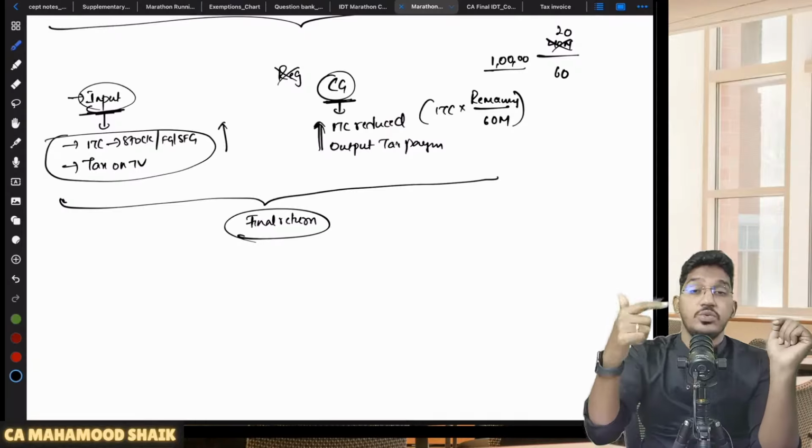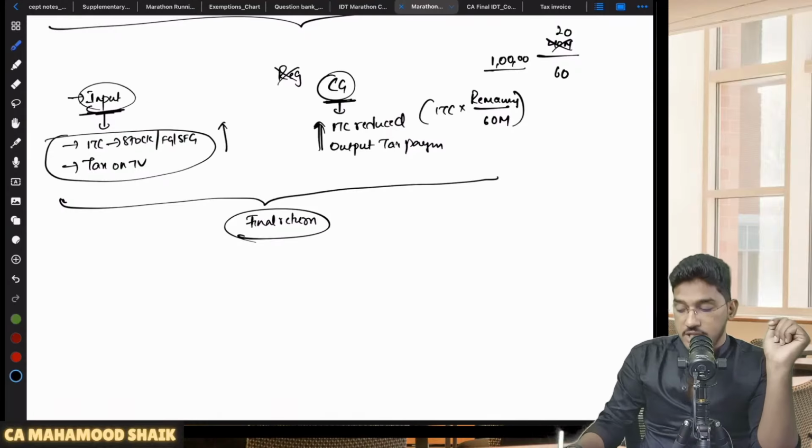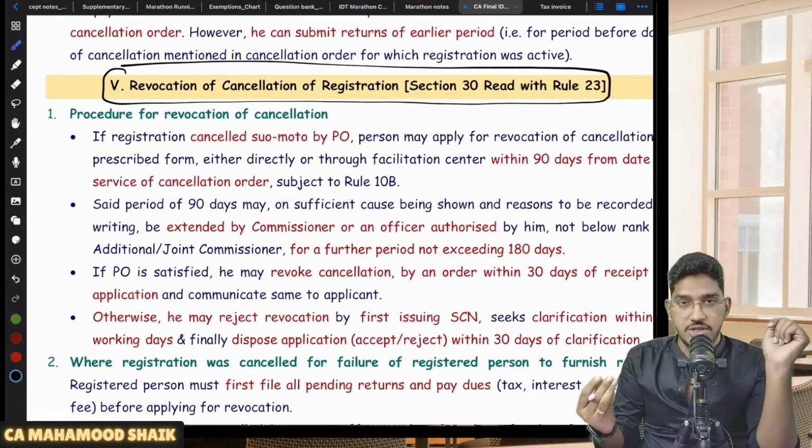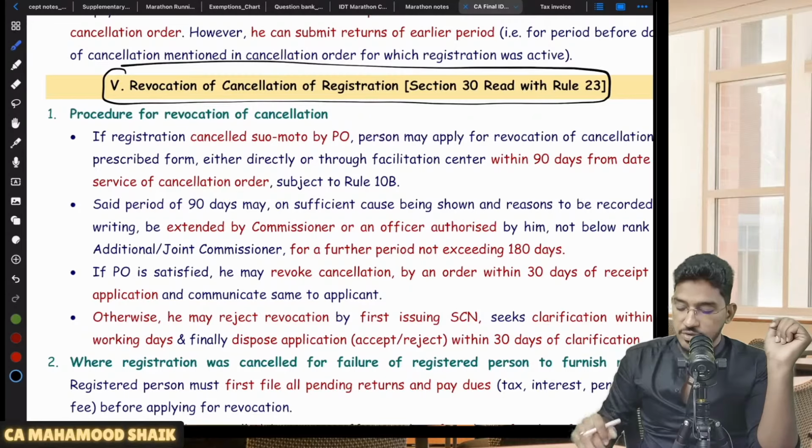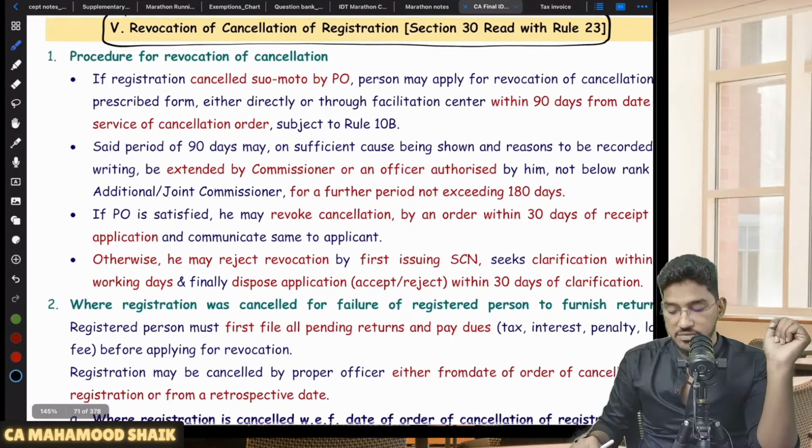So you are required to submit an application. Dear proper officer, you have cancelled my registration. Please give me one more opportunity. I want my registration back. Like that, you can make an application for revocation of cancellation of registration.